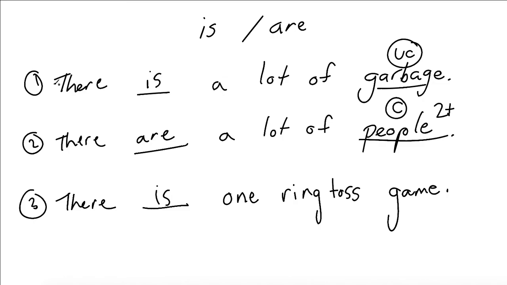Let's repeat after me. Number 1, there is a lot of garbage. Number 2, there are a lot of people. Number 3, there is one ring toss game. Excellent, good job. All right, so we're going to move on and we're going to try this with past tense.